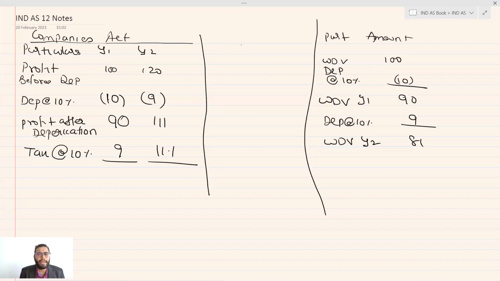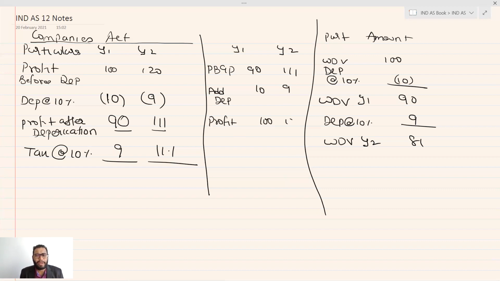Okay. So again, year 1, year 2. Let's say my PGBP, profit before tax, for year 1 was 90 and 111. This same amount I have taken here. Depreciation will be added back. Why? Because depreciation under the Companies Act is not allowed in the Income Tax Act. So I'll be adding back my 10 and 9. It will give me profit of 100 and 120.